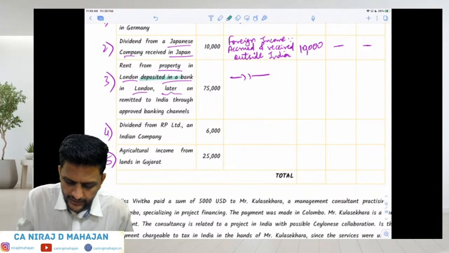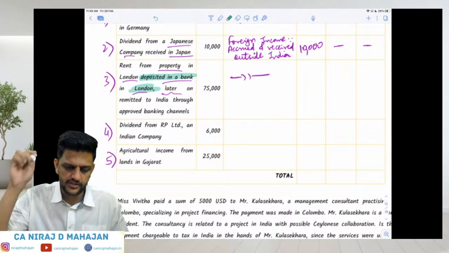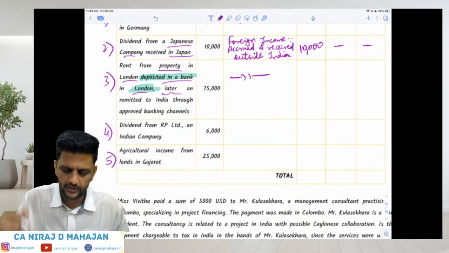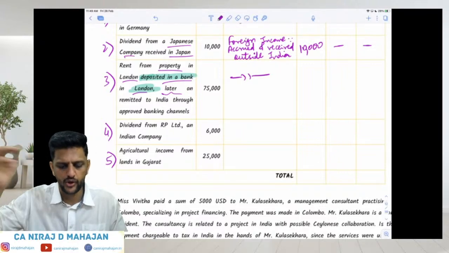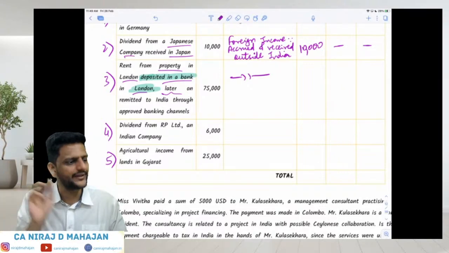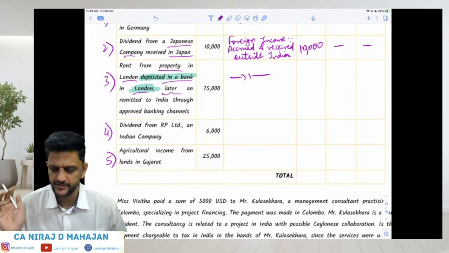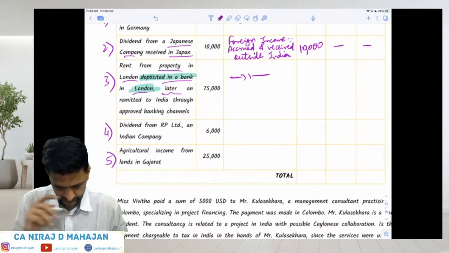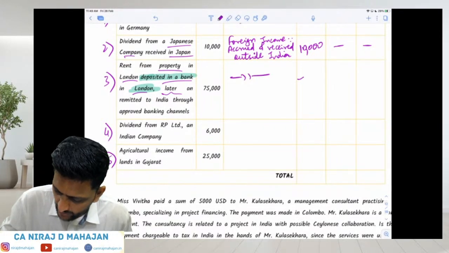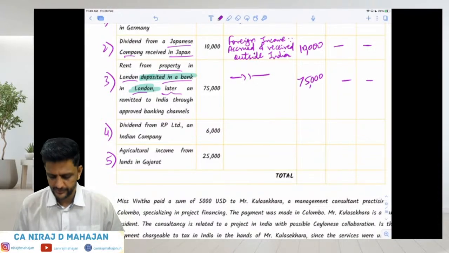Deposited in a bank in London. Check that. So even if it is later transferred to India, that is irrelevant. The first time where it was received, that is important. So the property is in London and the deposit is also in London, so it is foreign income. Accrued outside, received outside. What you do later on, whether you spend it or send it here and there, is not important. Where you get it for the first time, that is important. Fine. How much is taxable? Only for ROR, 75,000. It is foreign income, children. Keep that in mind.